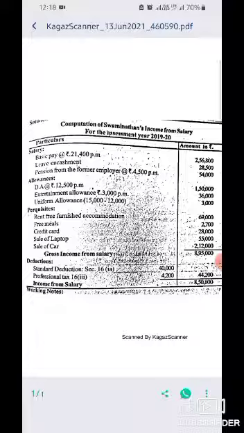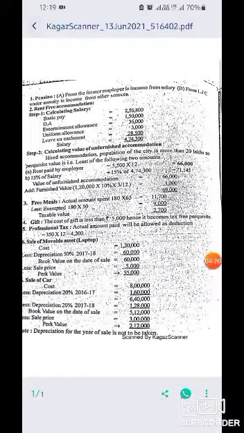So total income from salary is 8,95,000, and deductions: standard deduction under 16(1)(e) 40,000, and profession tax under 16(3) 4,200. So after deductions, the income from salary is 8,50,800. Now let's see the working notes, how these values are calculated.